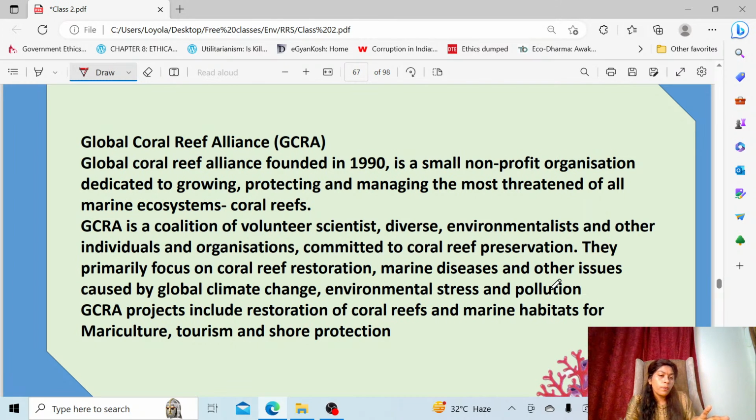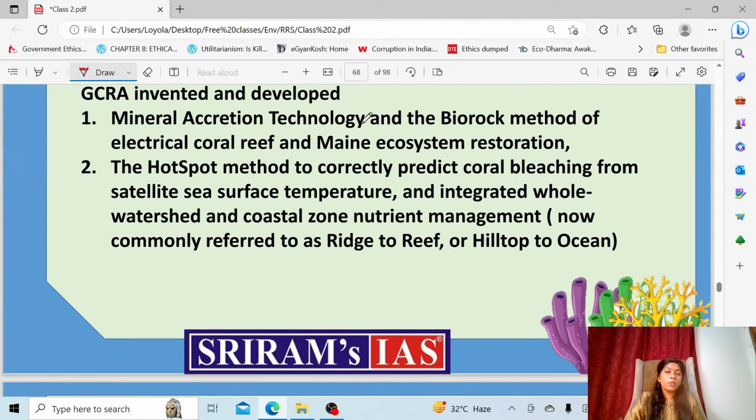This technology was the one which was asked in the 2022 question paper. You got a question from this only. These are the two technologies which were developed: one is mineral accretion technology and the other is biorock technology. This was mainly for restoring the marine ecosystem, including the coral reef. Of these two technologies, they asked the question from the biorock technology only.